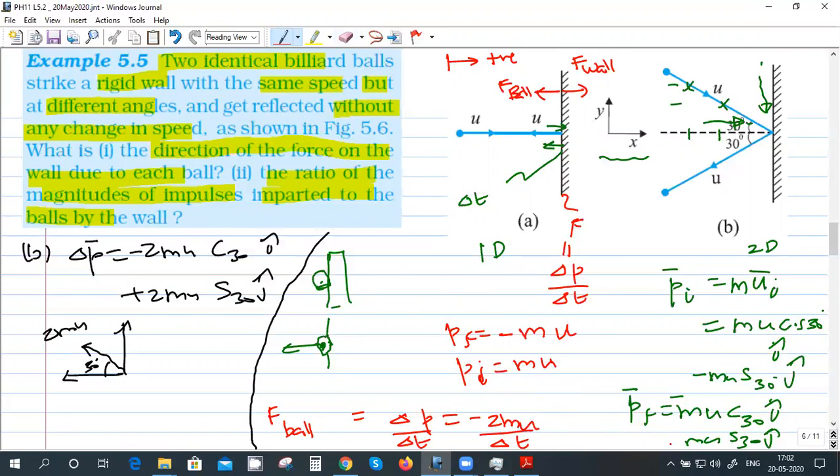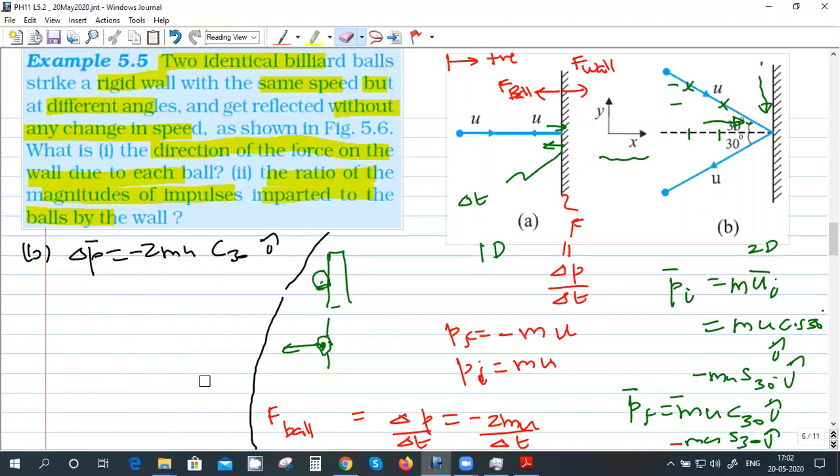Okay, so this is again minus. So the y component will not be there. This won't be there. So the change in momentum is just in the x direction, but this time the impulse is less. When it hits directly, the change in momentum is 2 mu. Here in this case, it's 2 mu cos theta, cos 30. Right? So the ratio of momentum change is cos 30, which is root 3 by 2.